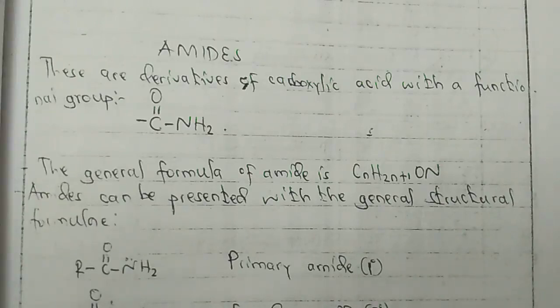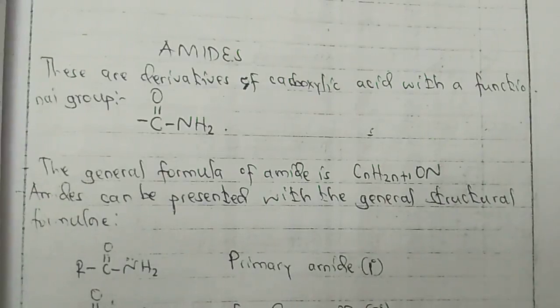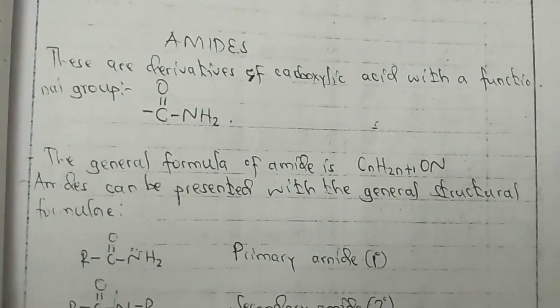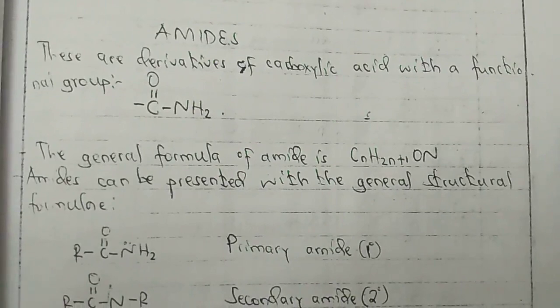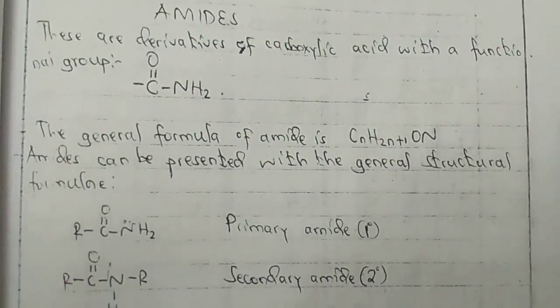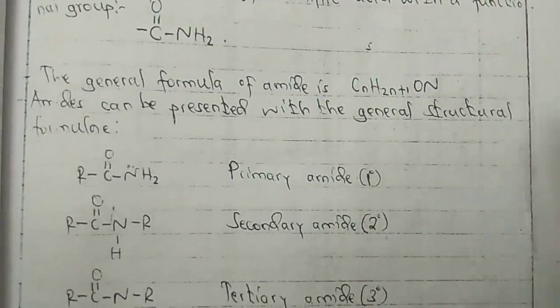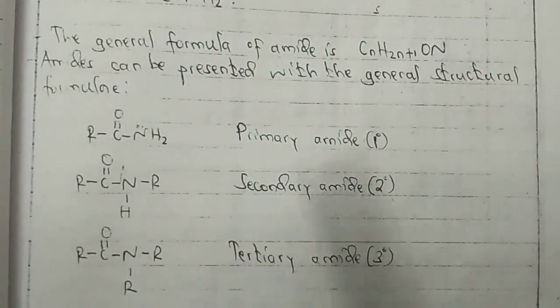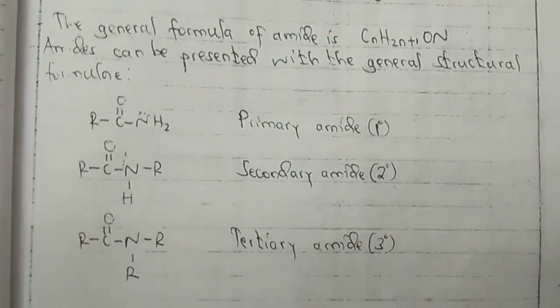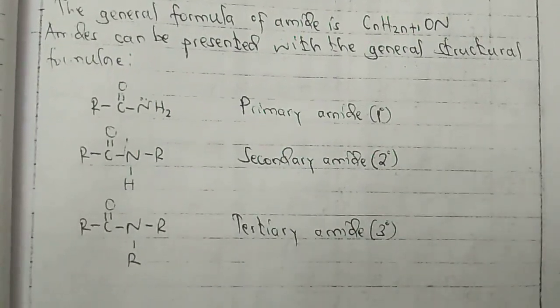These are the derivatives of carboxylic acid with the functional group here. So the general formula of the amide inakuwa ni CnH2n plus 1 then ON. Amide can be presented with the general structural formula. Katika primary amide inakuwa hivi, katika secondary amide inakuwa vile, one of the hydrogen in the amine group is replaced by R, and the tertiary amide has no hydrogen at all in the nitrogen.